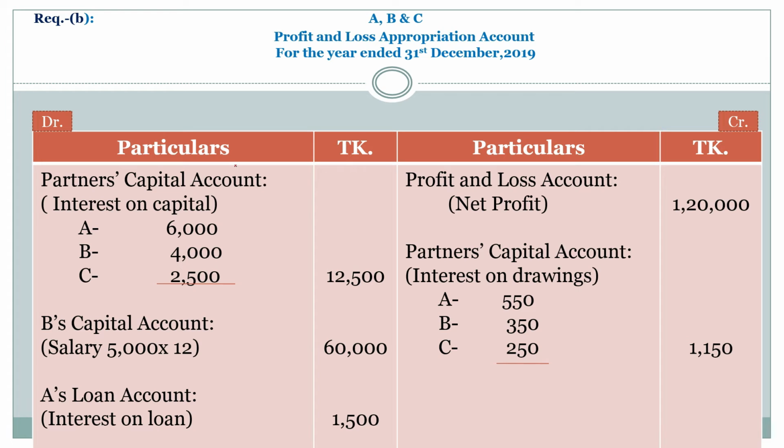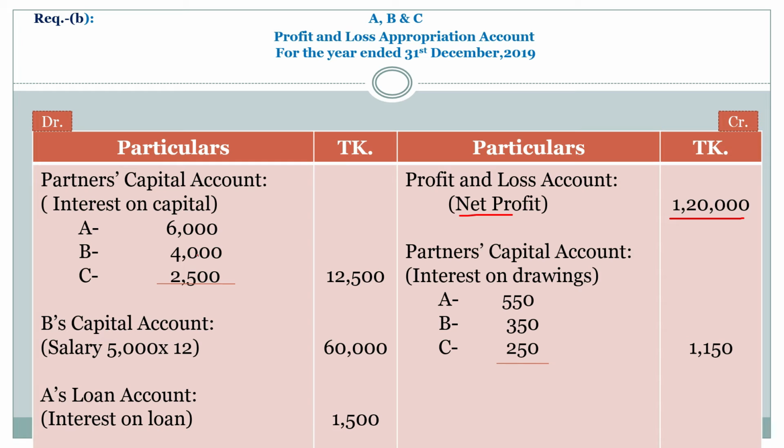My dear students, now requirement B, that is profit and loss appropriation account. We know that profit and loss appropriation account will be started with net profit. We also know that net profit is credit side. So profit and loss account, net profit. From profit and loss account we can get net profit. Okay, my dear students. So under profit and loss account, net profit will be written down, 1,20,000 taka.